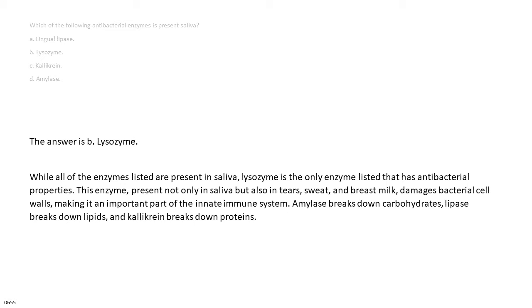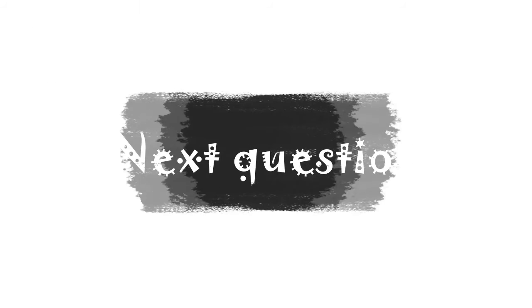The answer is B. Lysozyme. While all of the enzymes listed are present in saliva, lysozyme is the only enzyme listed that has antibacterial properties. This enzyme, present not only in saliva but also in tears, sweat, and breast milk, damages bacterial cell walls, making it an important part of the innate immune system. Amylase breaks down carbohydrates, lipase breaks down lipids, and kallikrein breaks down proteins.